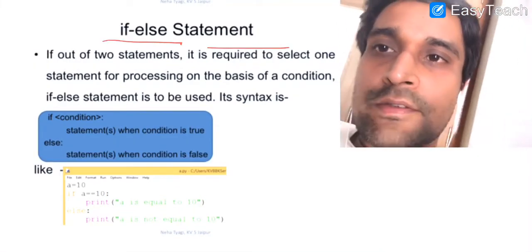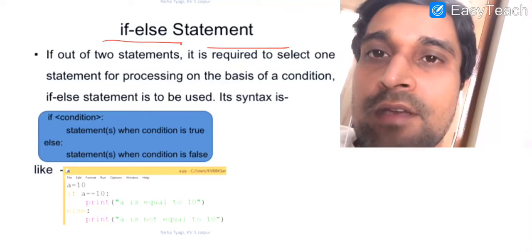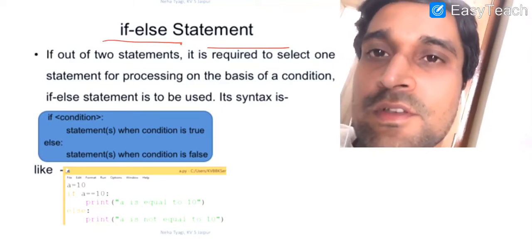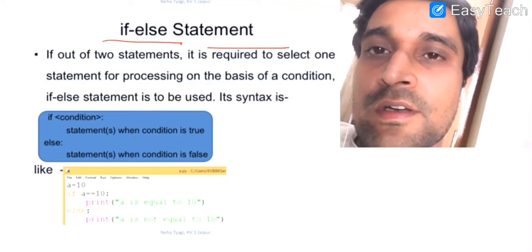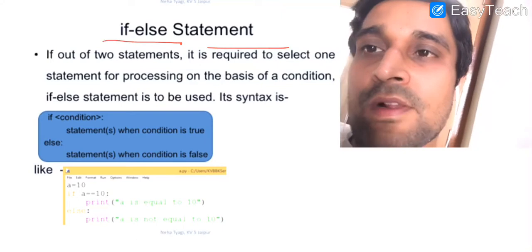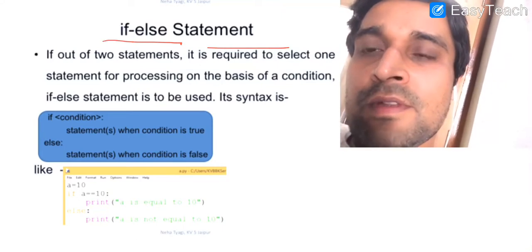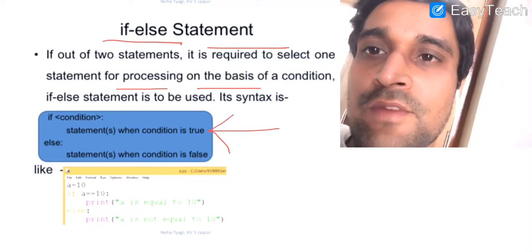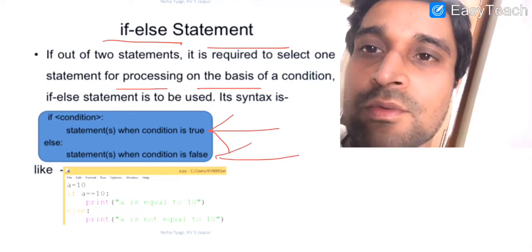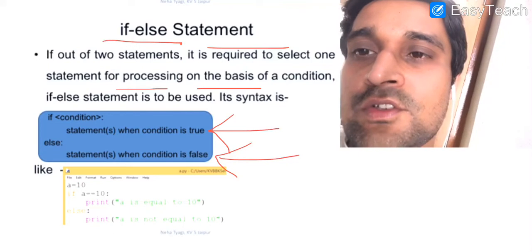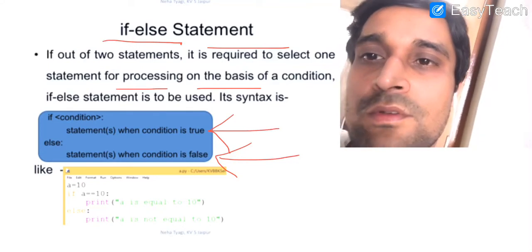Now our next part is if else statement. In if statement, what we see is that if our condition is true, then some set of statements are executed. But what happens if our condition is false? Then it simply ignores the instruction or nothing takes place. If else is the modified version of if, that if our condition is true, then the statements corresponding to the if part will execute, otherwise the set of statements which are written in the else block will execute. It means some statement will always execute whether your condition is true or false.